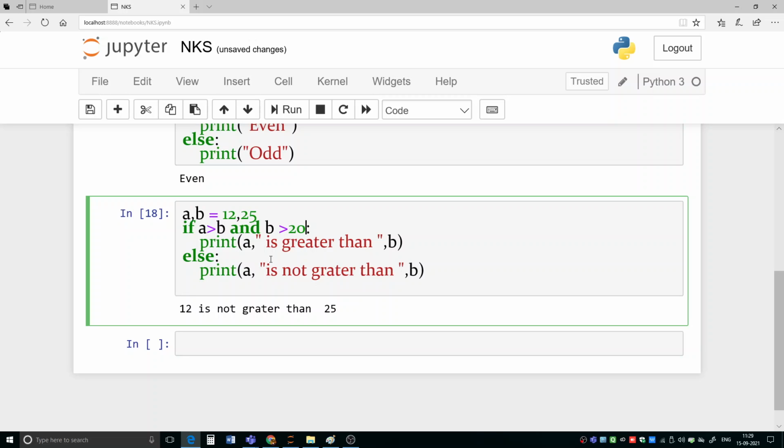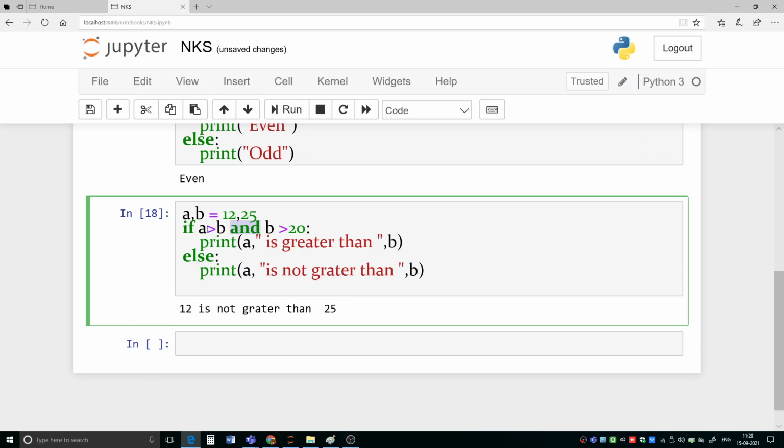So here you see what we have written. This is one condition and this is another condition, and we have combined these two conditions using the AND logical operator. Using these logical operators we can combine different relational expressions to make compound statements.